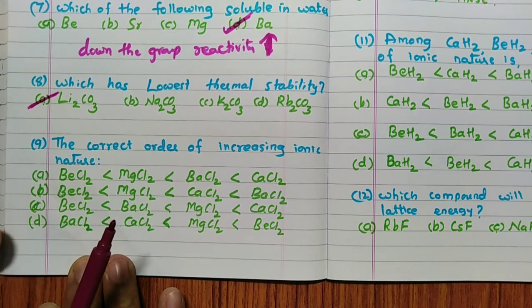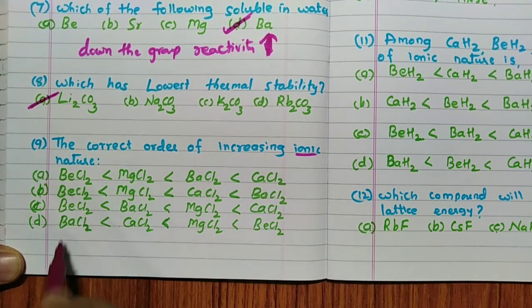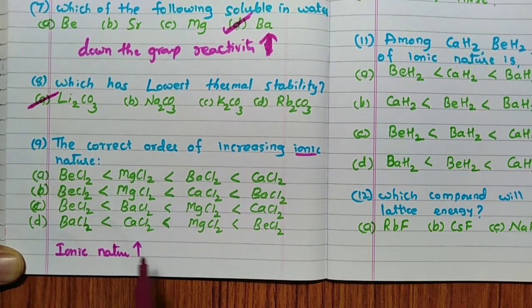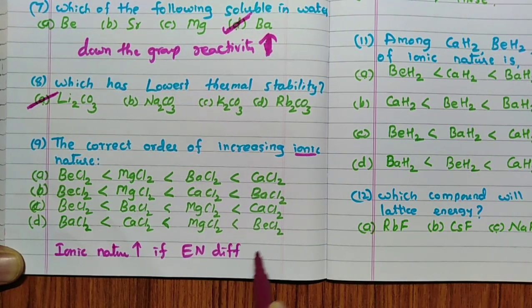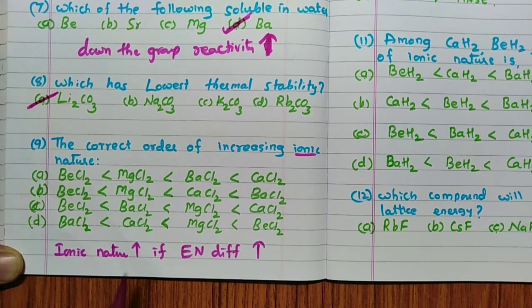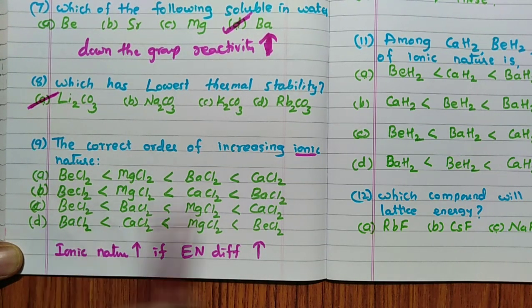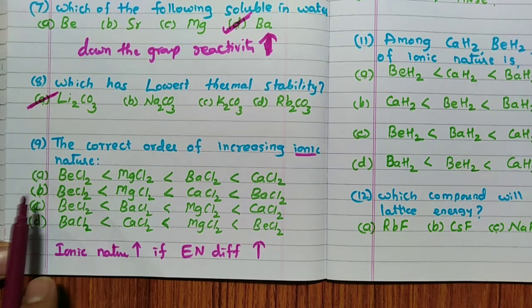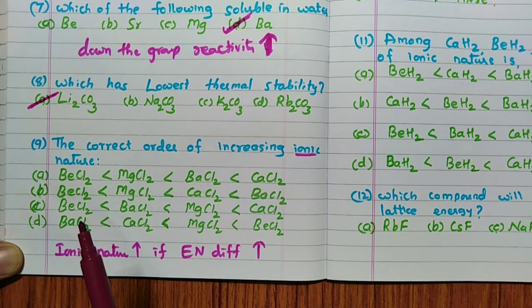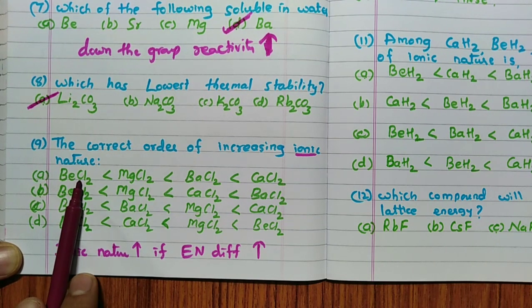Now, correct order of increasing ionic nature. Once again, ionic nature increases if electronegativity difference increases. Very simple. If ionic nature increases, the electronegativity difference should be more. Now all these are chlorides, correct? Chlorine has high electronegative power. Out of calcium, magnesium, beryllium, barium, beryllium has more electronegativity because electronegativity decreases down the group. Beryllium is more, chlorine is also more.